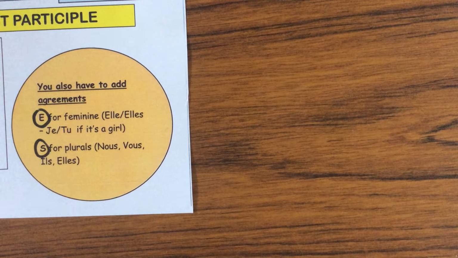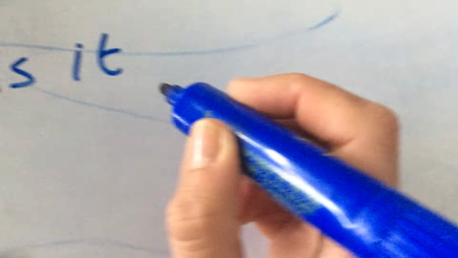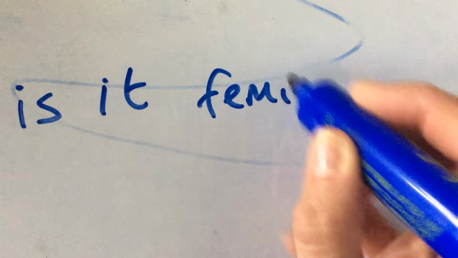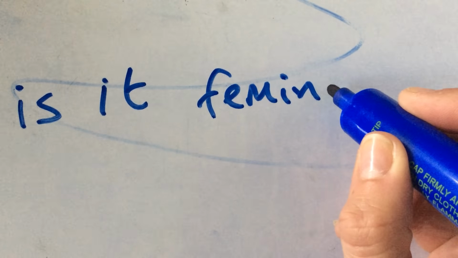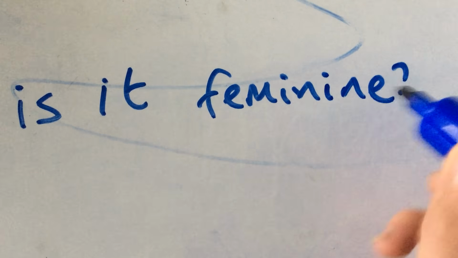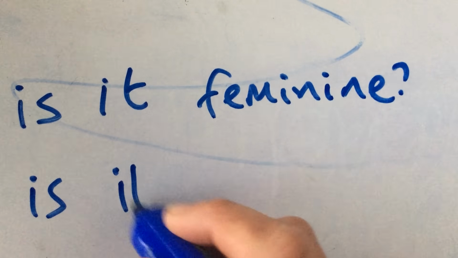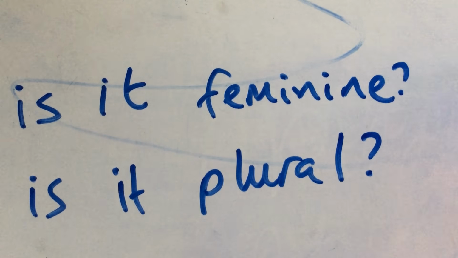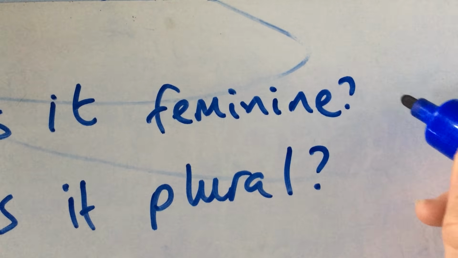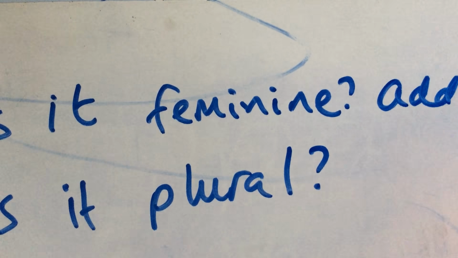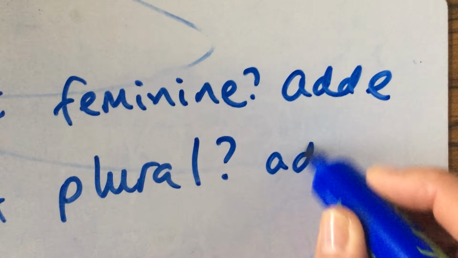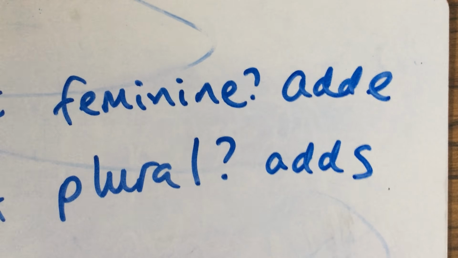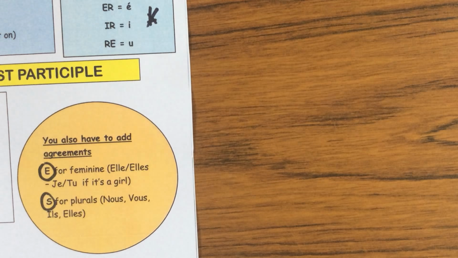So you always have to ask yourself the question: is it feminine? Is it plural? If it's feminine, we're going to add an e. And if it's plural, we're going to add an s. So let's just do a little bit of role modelling on that.